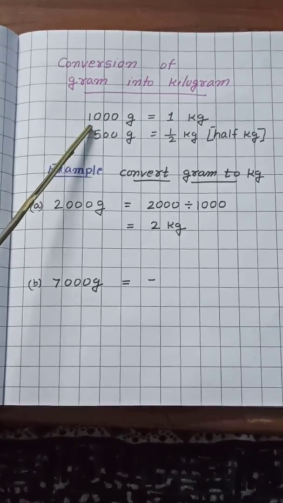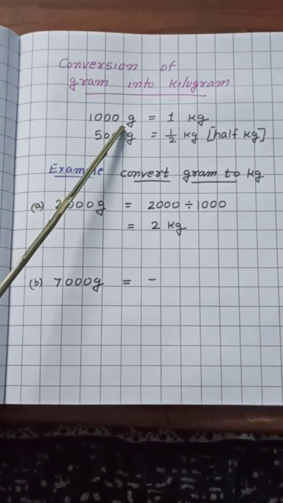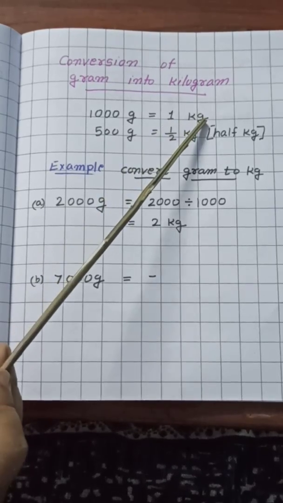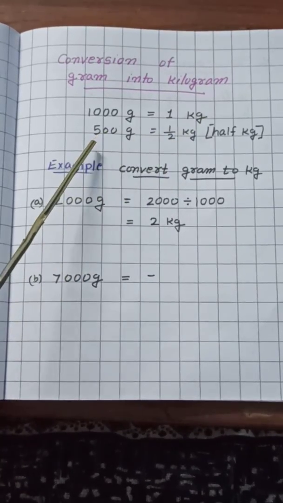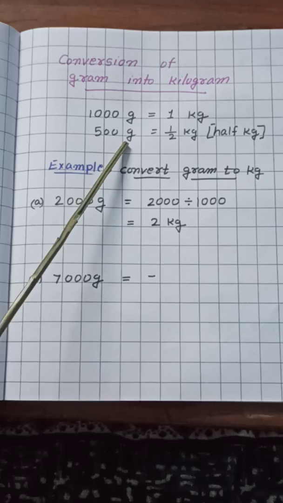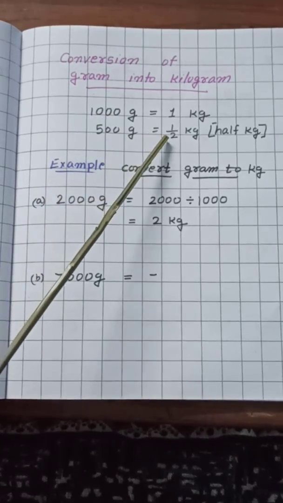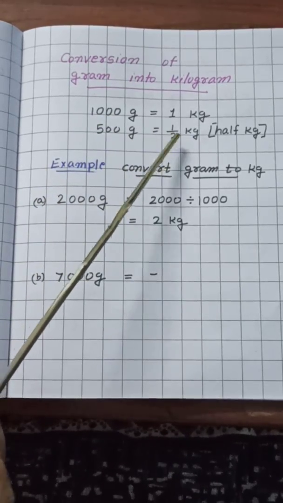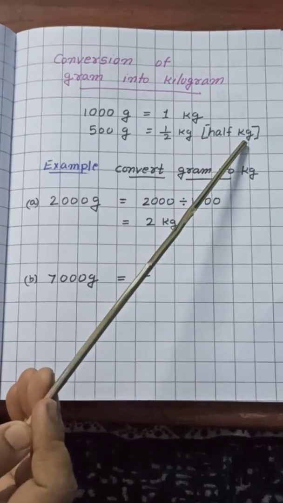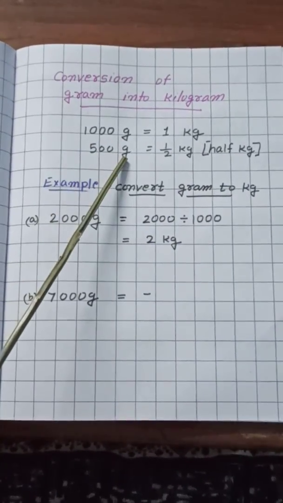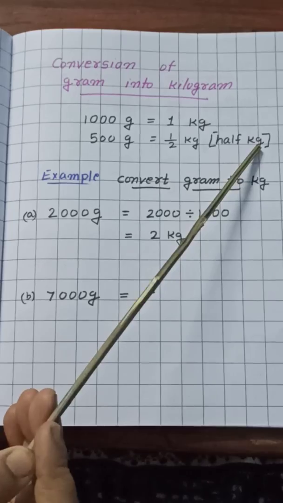Here I have written 1000 gram makes 1 kilogram. So 500 gram is equal to just its half. That means 1 by 2 kg. It means half kilogram. So we can say 500 grams makes half kilogram.